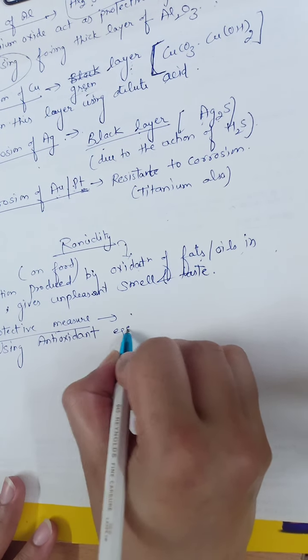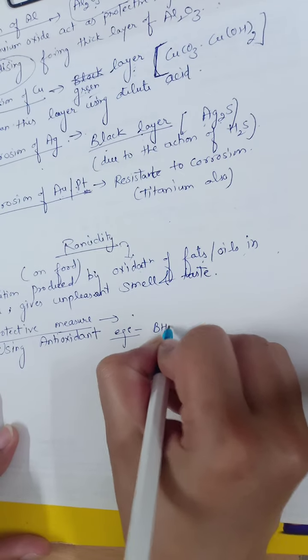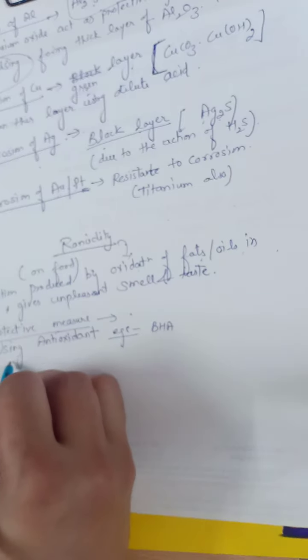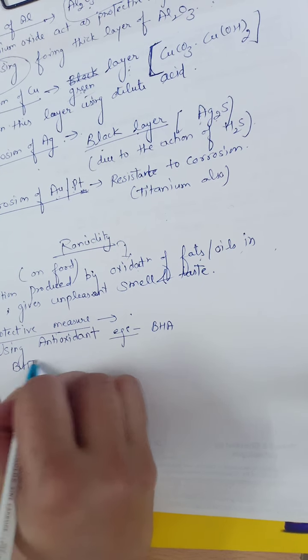For example, BHA and the next one is BHT.